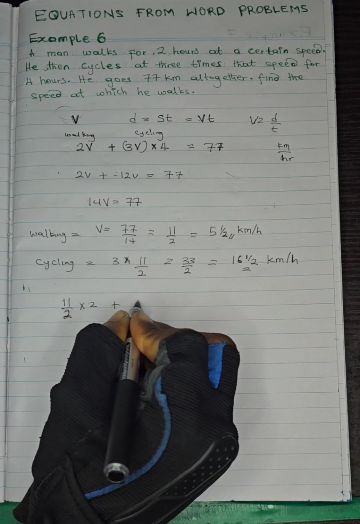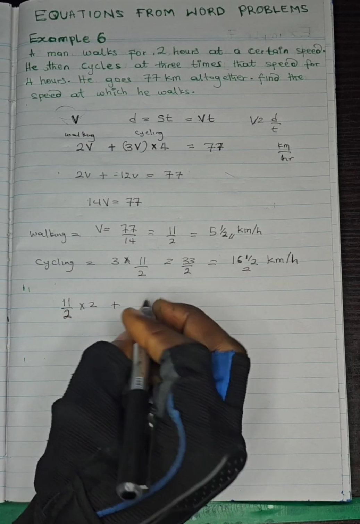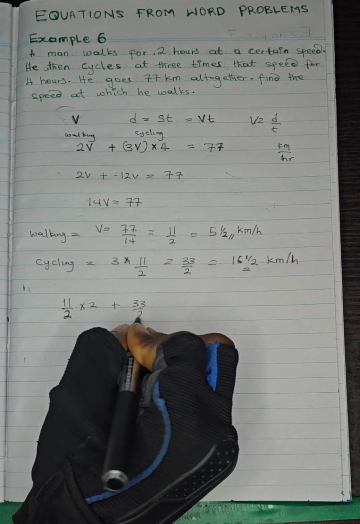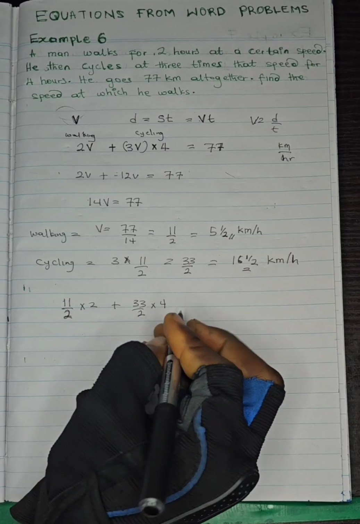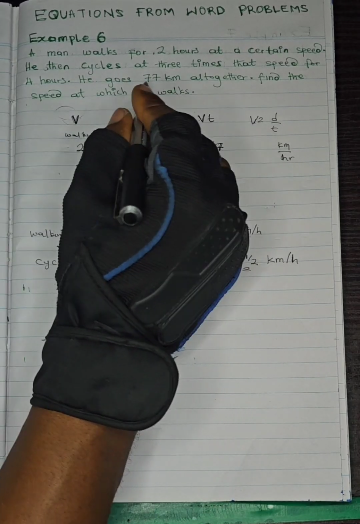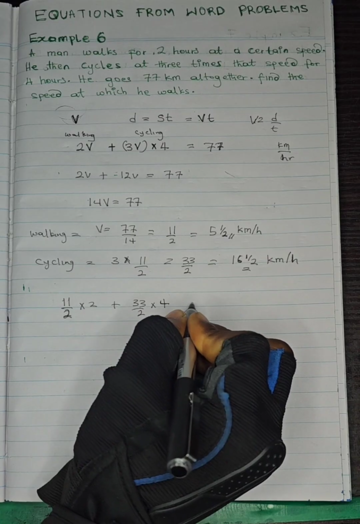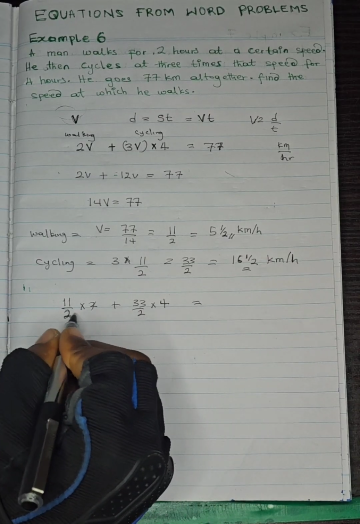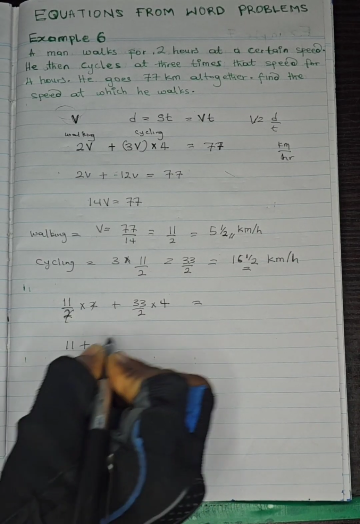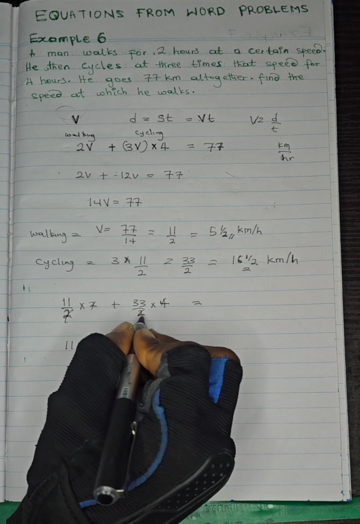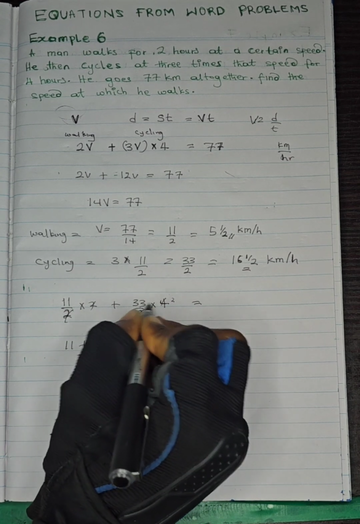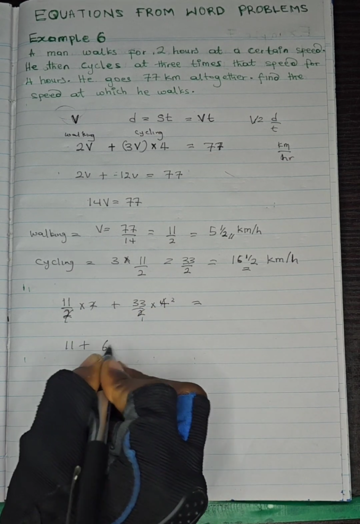So it will be 3 times that speed, which is 33/2, for 4 hours. I'm told that the total distance is 77 kilometers. So let's check if this will give us 77 kilometers. This cancels here and will give you 11, plus this cancels here, 1 here, 2. So 3 times 2 will give us 66.